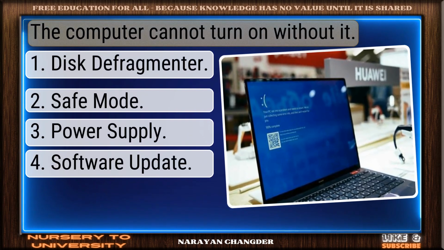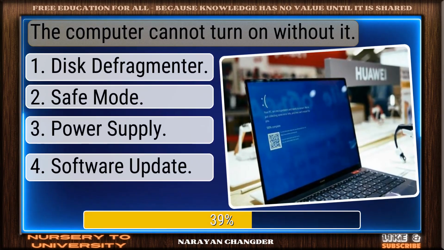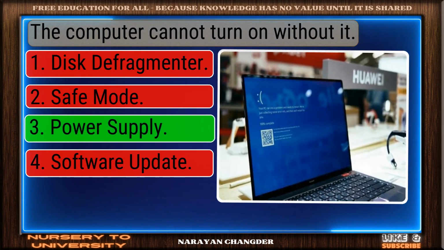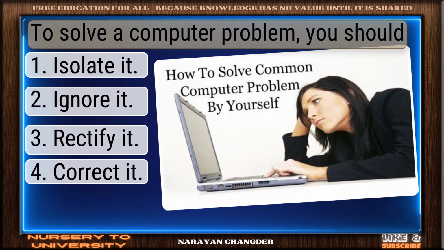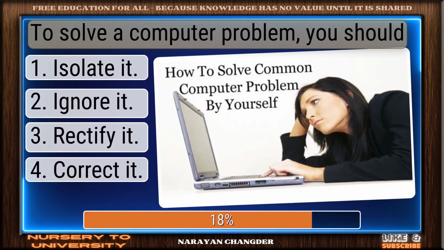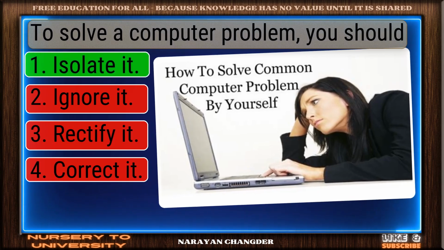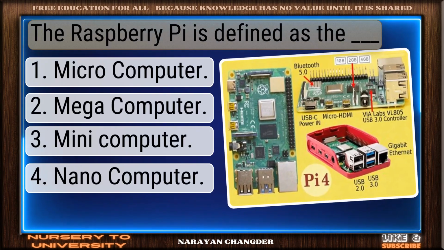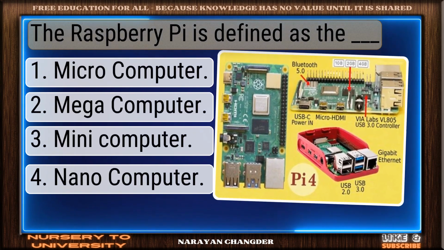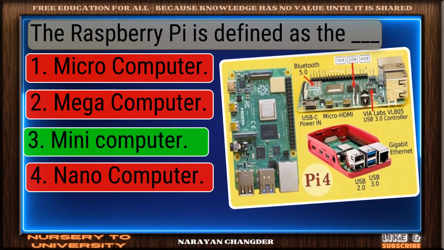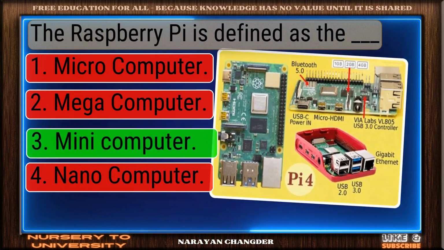The computer cannot turn on without it. Well done. Power supply is right. To solve a computer problem, you should? Well reasoned. Isolate it is correct. The Raspberry Pi is defined as the dash. Strong choice. Mini computer is right.